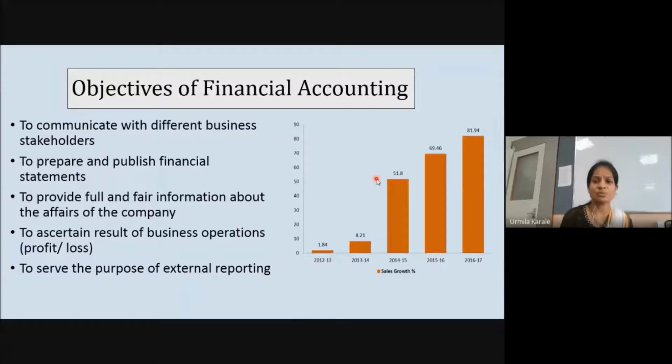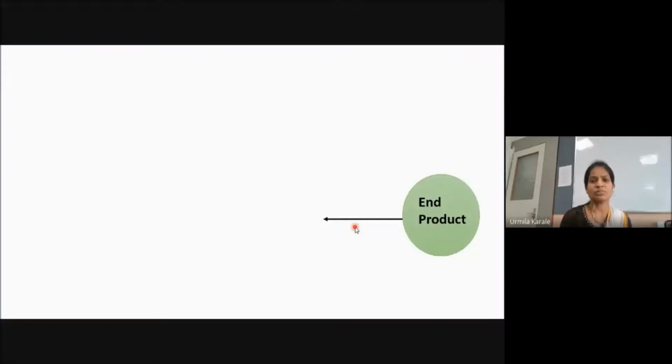In annual reports, all these different types of graphs may be there, compared with the earlier years, how the sales have grown, how the turnover has grown, how profitability has grown. So all the detailed information you will find out in the annual reports.